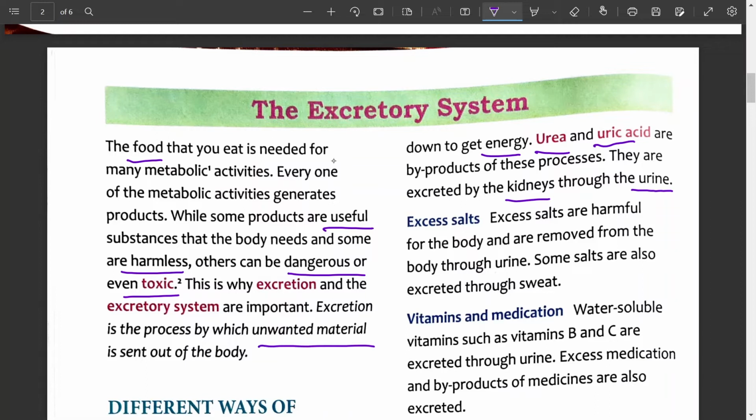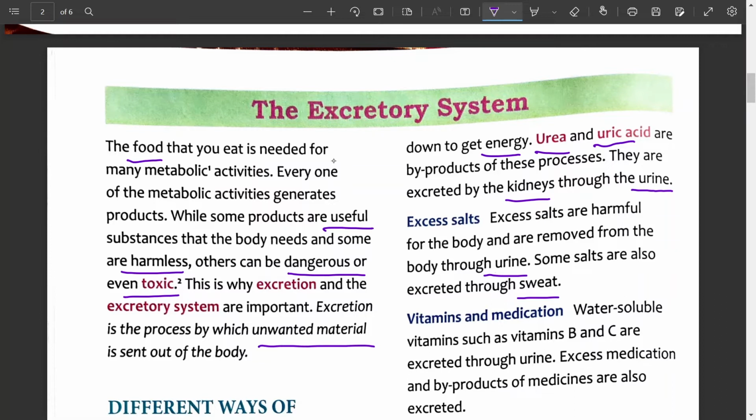Next, excess salts. What kind of salts are produced in the body? These salts are mainly common salt, that we can say sodium chloride, and potassium chloride. These salts are harmful for the body and are removed from the body through urine. Some salts are also excreted through sweat. Remember, excess salts, some amount is removed along with urine and some amount with the sweat. Have you ever tasted sweat? What is the taste of the sweat? Is it salty or not? Yes, you might have tasted it.